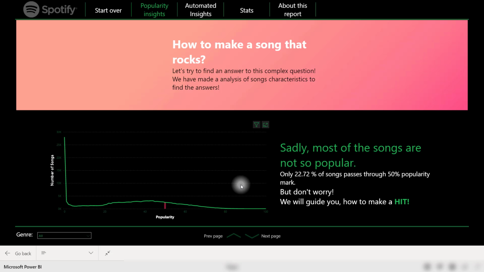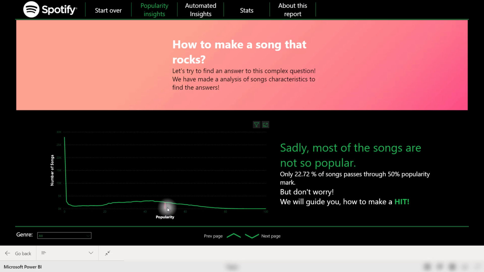This is a really cool walkthrough of how to make a song that will also be popular. It's presented to you as the user as it's teaching you how you would create a popular song, and this is all based on the dataset. Right up front, it tells you that most songs are not popular, as you can see based on the trends. The number of songs based on popularity is increasing to the right. So most of these songs fall under the 50% popularity mark.